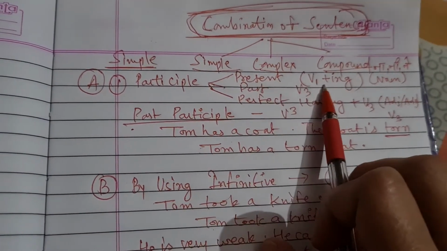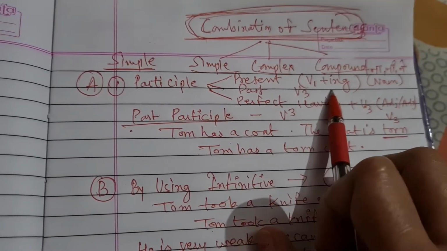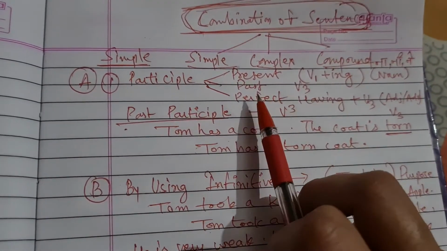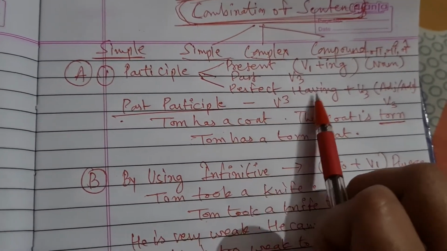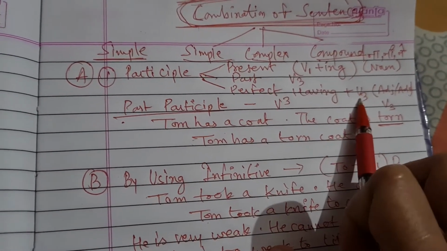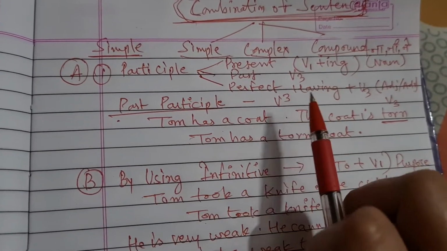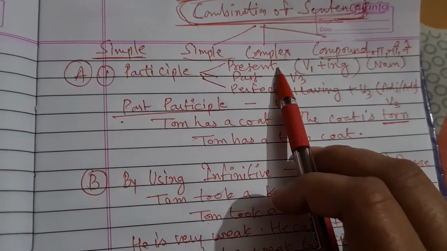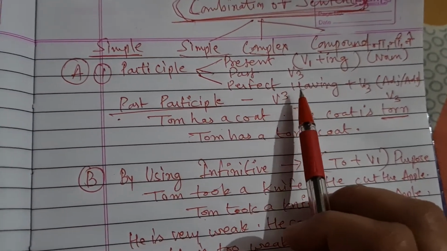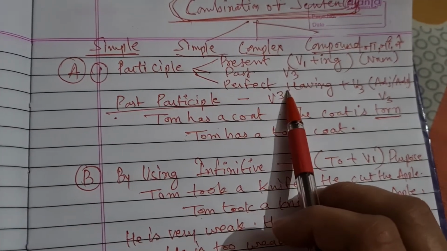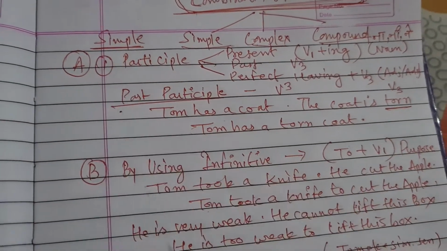Present simply means that you will use the verb's first form plus ing, and when we talk about a noun, we can call it a gerund. When you talk about past, you will change to V3. When we talk about perfect, we will use having plus the verb's third form. Or you can put it this way: if there is no time gap between two actions, then we use present in our sentence to make it simple. If there is a time gap, then we will use perfect. It means we will put having plus V3 in our sentence to make it a simple sentence.